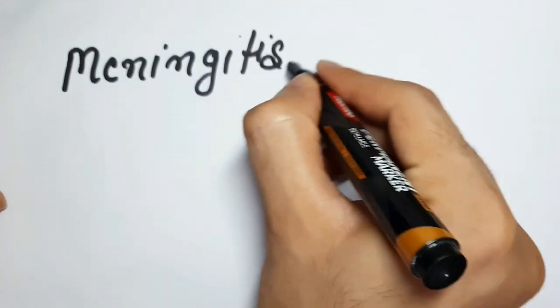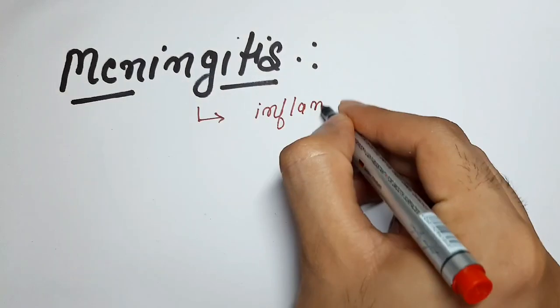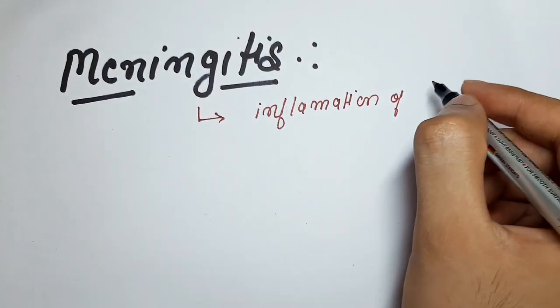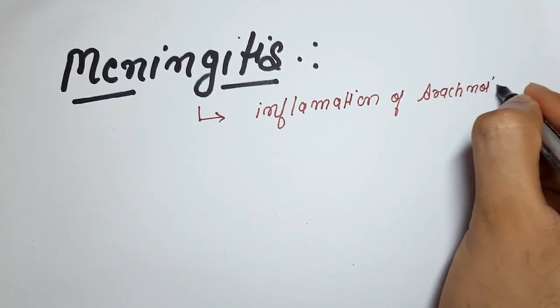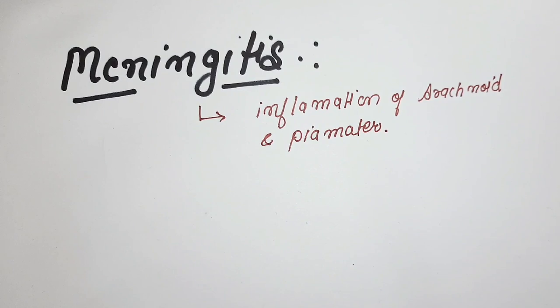Today we are going to discuss meningitis. Meningitis is a disorder of the nervous system. Meningitis is inflammation of the pia mater and arachnoid mater. This is the definition of meningitis.